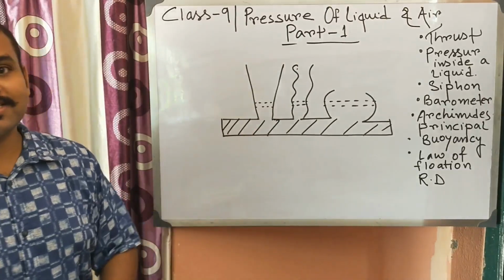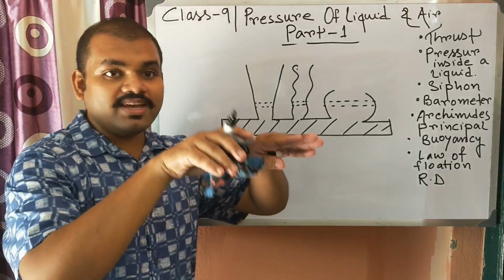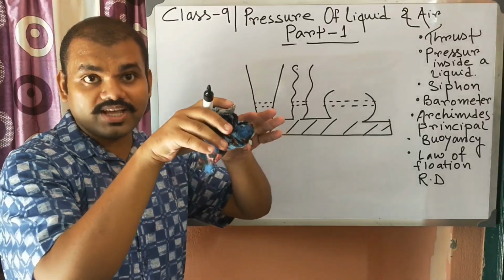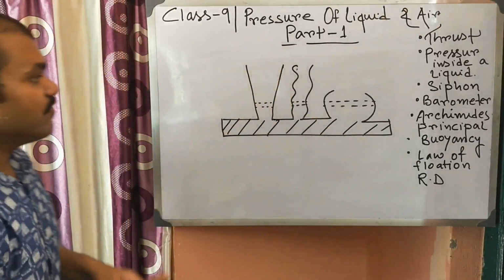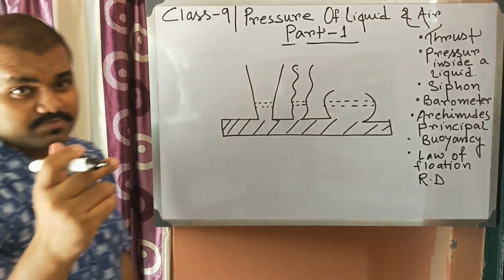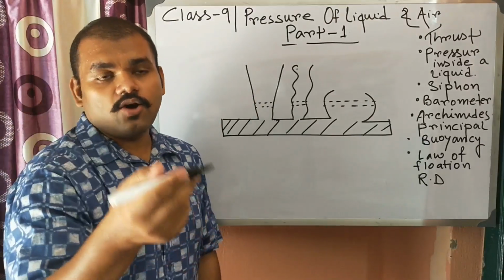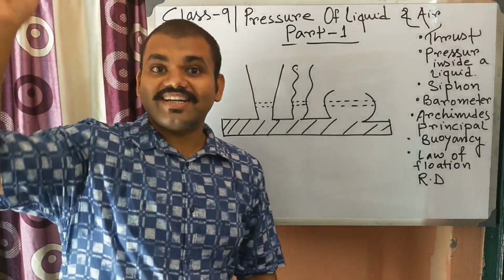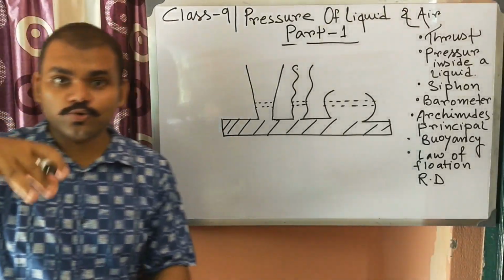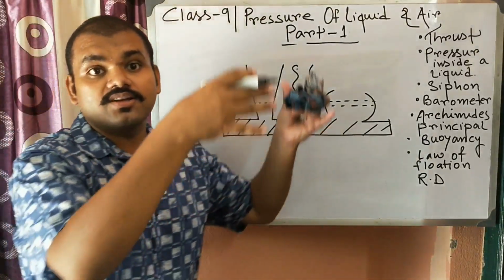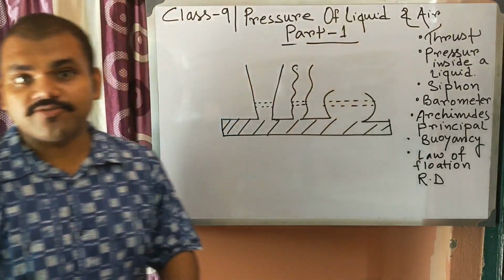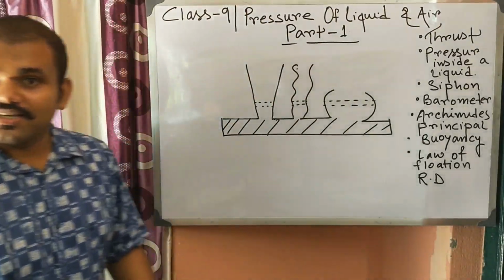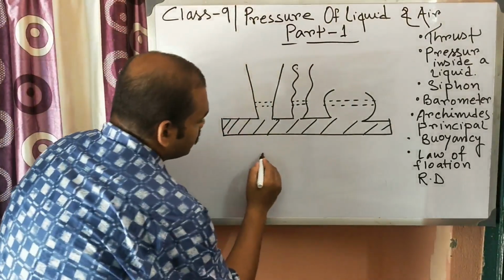Its application is that the water level tries to remain the same if there is a continuous path. Like for example, in our village or in our area, water supply comes from the tank. We reserve the water in the tank, and from there the total water supply of the city or of the village occurs. So there is a tank.